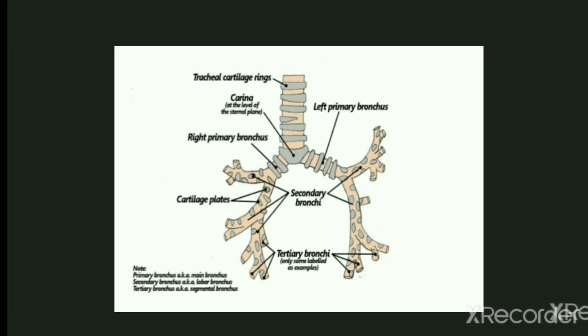This passageway then evolves into tiny air sacs called alveoli, which are the site of oxygen and carbon dioxide exchange in the respiratory system. Primary bronchi are located in the upper portion of the lungs, secondary bronchi near the center of the lungs. Tertiary bronchi are located near the bottom of these organs, just above the bronchioles.